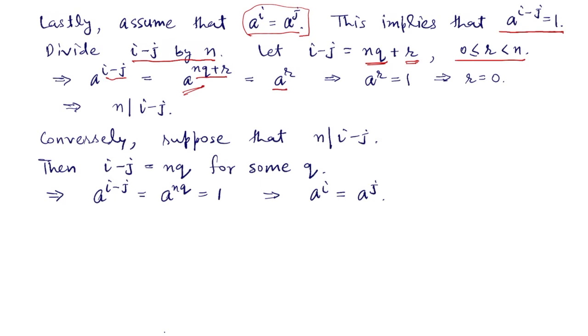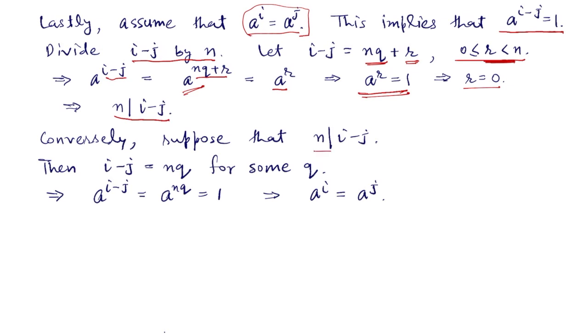But a to the power i minus j, we are assuming it is 1, so we get a to the power r equal to 1, but r cannot be positive and less than n because that will contradict the order of a, so that means r is 0. So if r is 0, remainder is 0, so n divides i minus j.